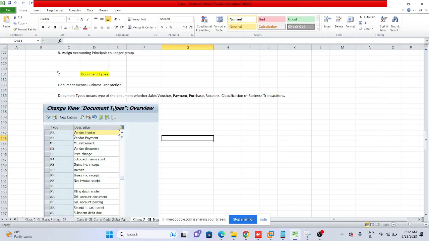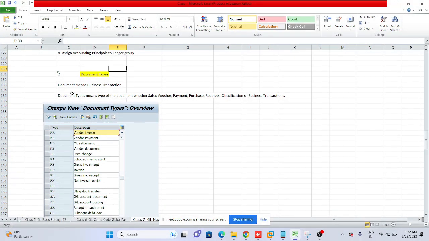First of all, the document types. First, we need to understand what we mean by a document. A document is nothing but the business transaction, journal entry, or day-to-day business transaction which is being posted.